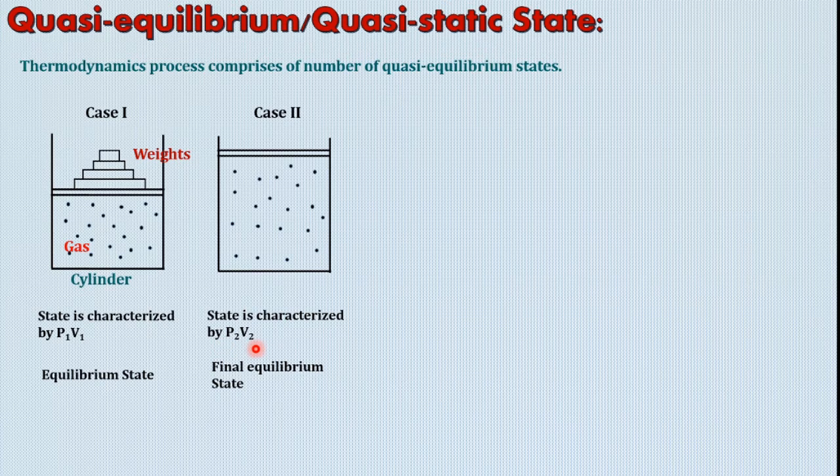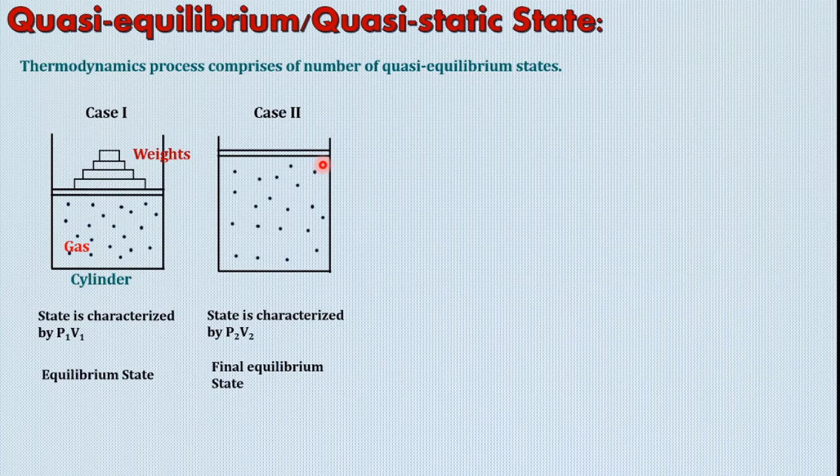Now this is what we consider: the system is in the initial state and it follows a path and goes to the final state. Here the piston was moved very spontaneously, very suddenly, and therefore we could not recognize the positions of the piston in between state 1 and state 2.